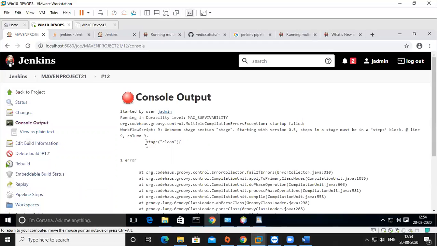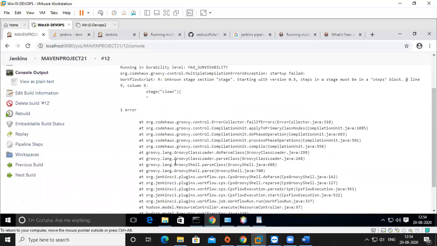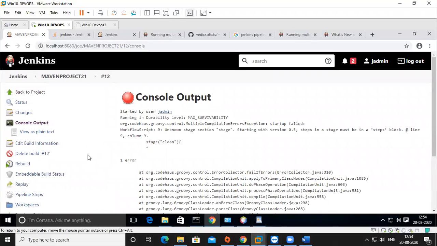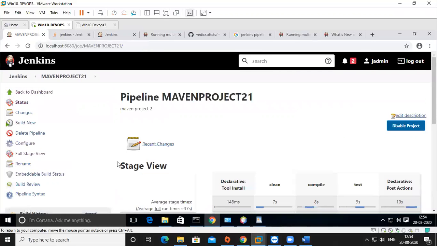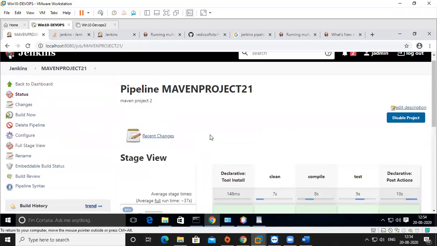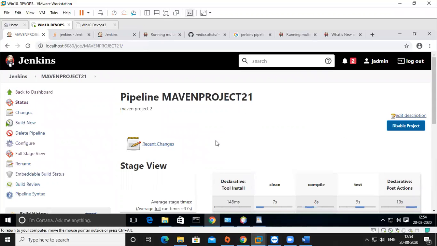Clean stage, some declaration issue. So it stopped at the starting time only. Okay. So how to get an error? That is important, right? If you get an error message, then how to check it?